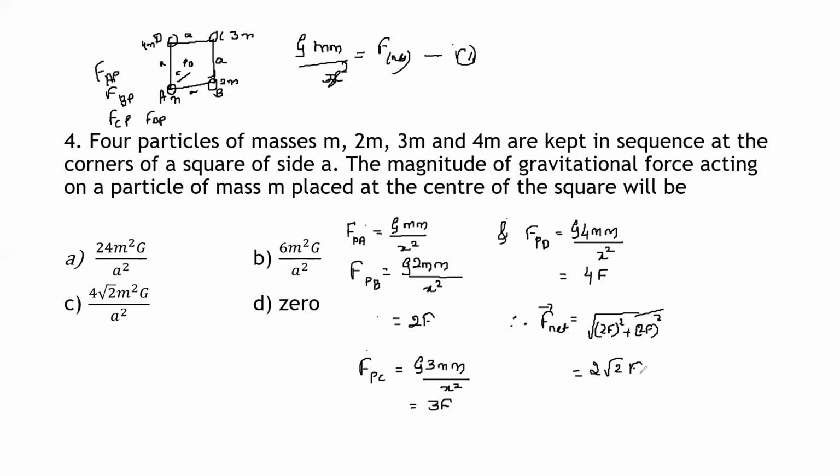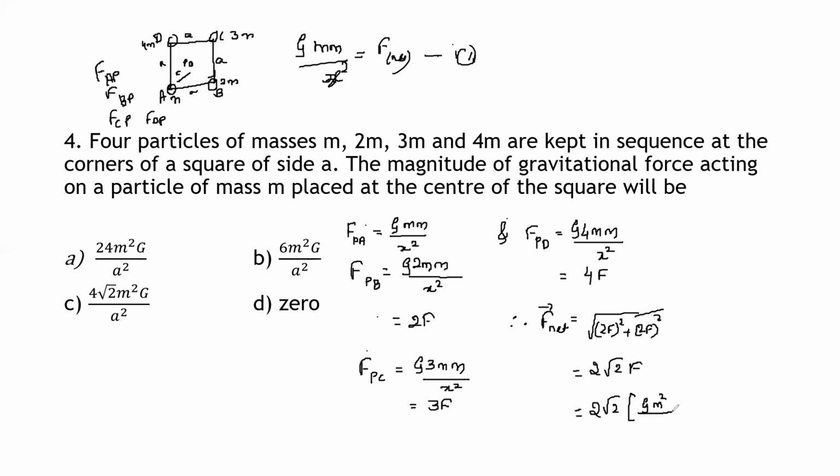So this can be written as F, because it is 4F square plus 4F square, 8F square it will be. That I have split and simplified, and it becomes 2 root 2 into F. Now substitute the value of F from equation 1. That is equal to 2 root 2. The value of F is how much? G m square divided by x square, value from the figure.